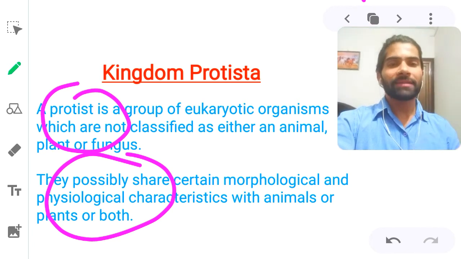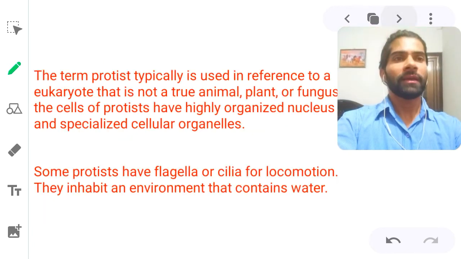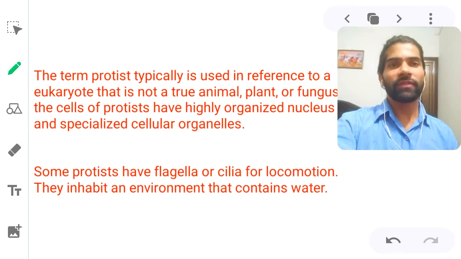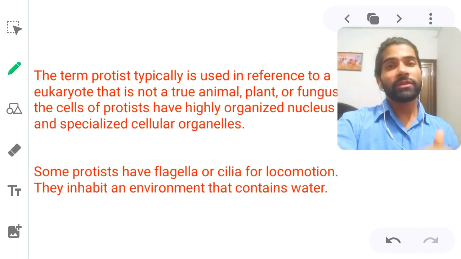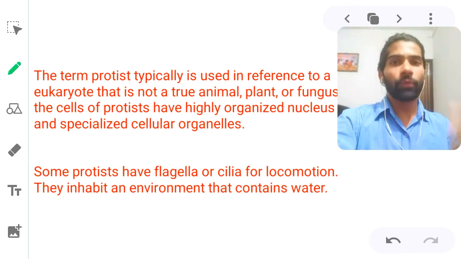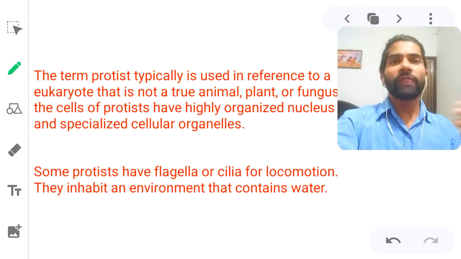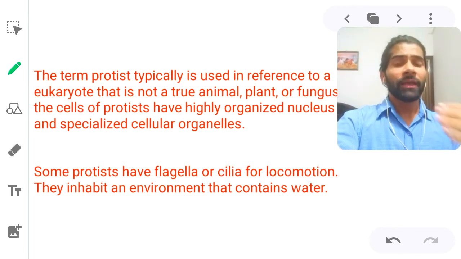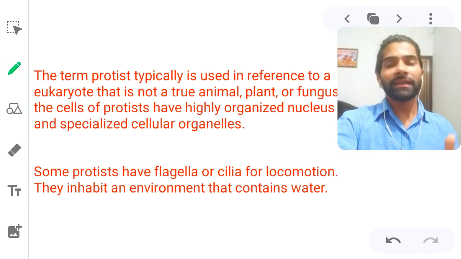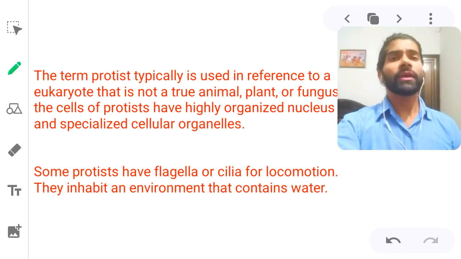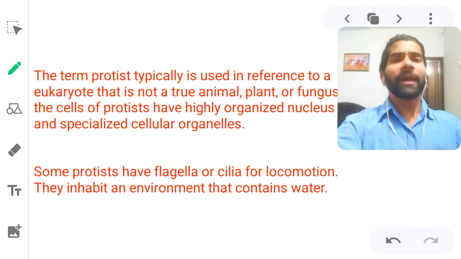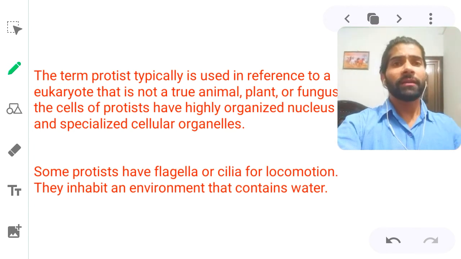Some characteristics are exactly like theirs. Next, the term Protista typically is used in reference to a eukaryote that is not a true animal, plant or fungus. The cells of protists have a highly organized nucleus and specialized cellular organelles. Definitely protists are eukaryotic, but not the true type of eukaryotic cell. In animals, plants and fungi, different cells group together and form tissue. That is not happening here, because it is eukaryotic but not that type of eukaryotic cell that we see in animals or plants.